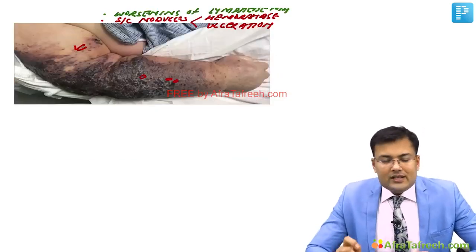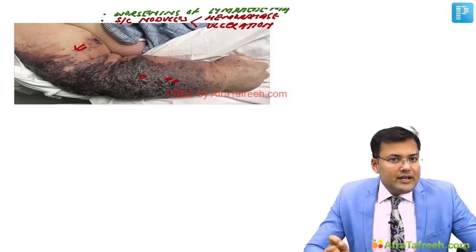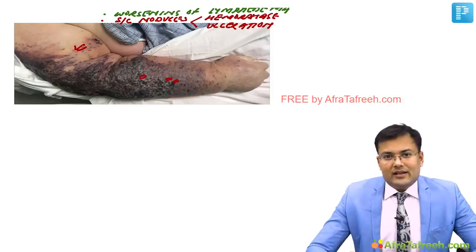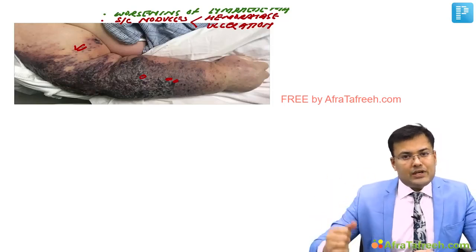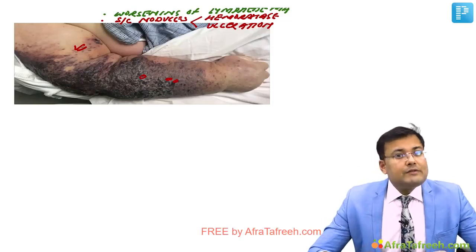So how are we going to manage this patient? First, we are going to downstage the tumor. So we go for neoadjuvant chemoradiation followed by surgical excision. And what kind of surgery is performed? We perform radical amputation. Despite radical amputation, the prognosis is very poor.